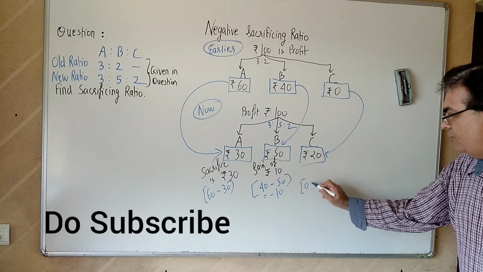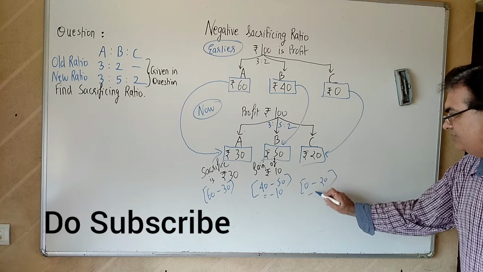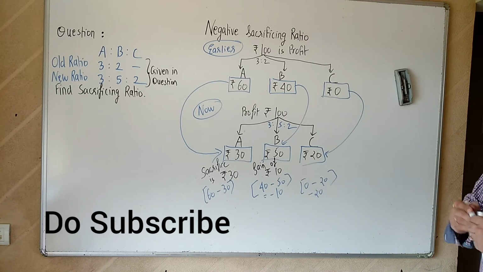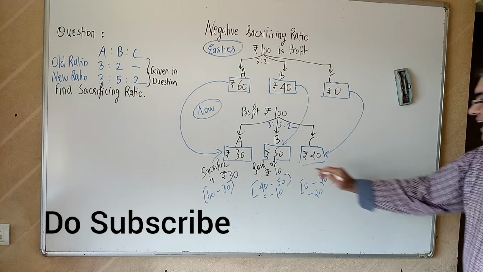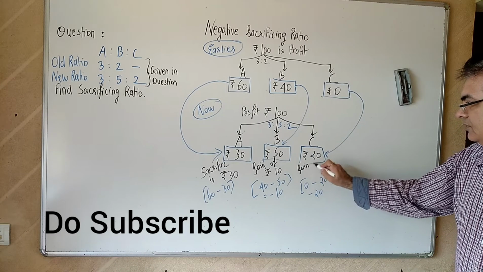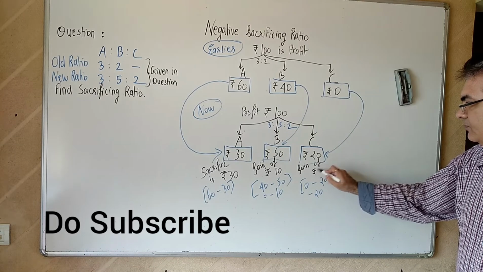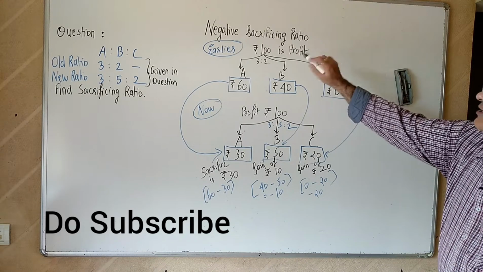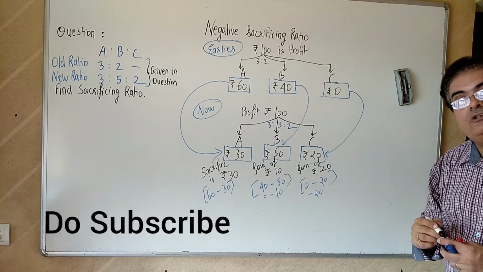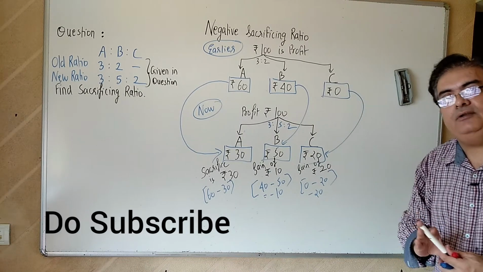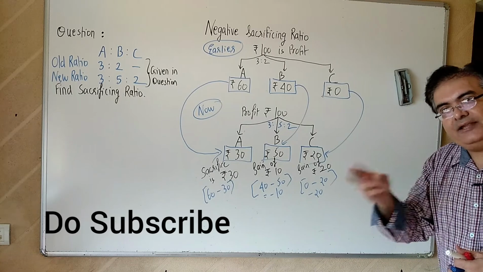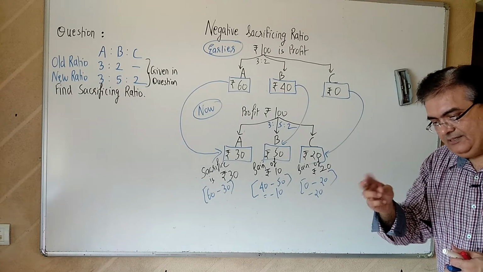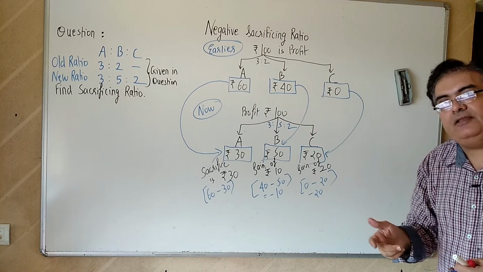So 0 minus 20 is actually minus 20. Isn't it? Means a gain of rupees 20. So negative sacrificing ratio is actually a gain to the partner. Negative sacrifice is the opposite of sacrifice, that is, gain.